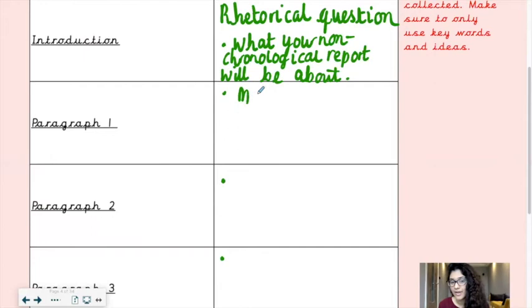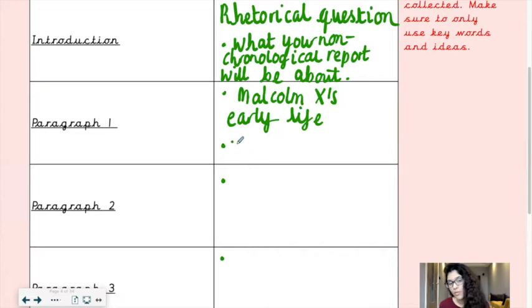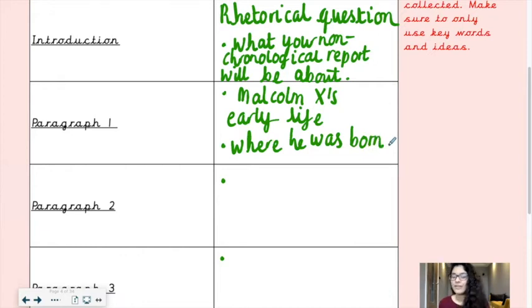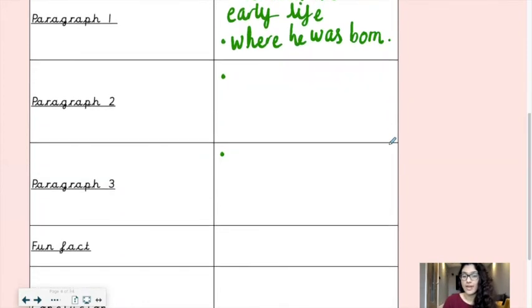So I'm going to write Malcolm X's early life. And then I could write where he was born. Just to remind myself, when I look at my box up, what am I meant to include in my first paragraph? Where he was born, details to do with that. So that is what paragraph 1 could be all about.